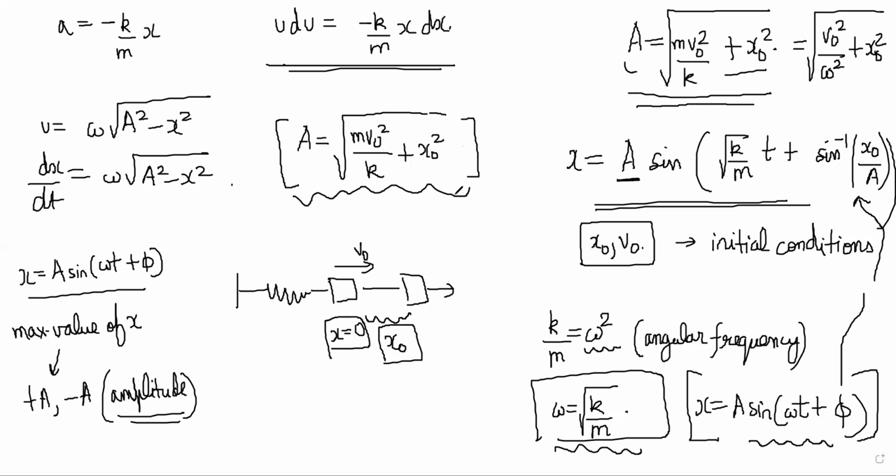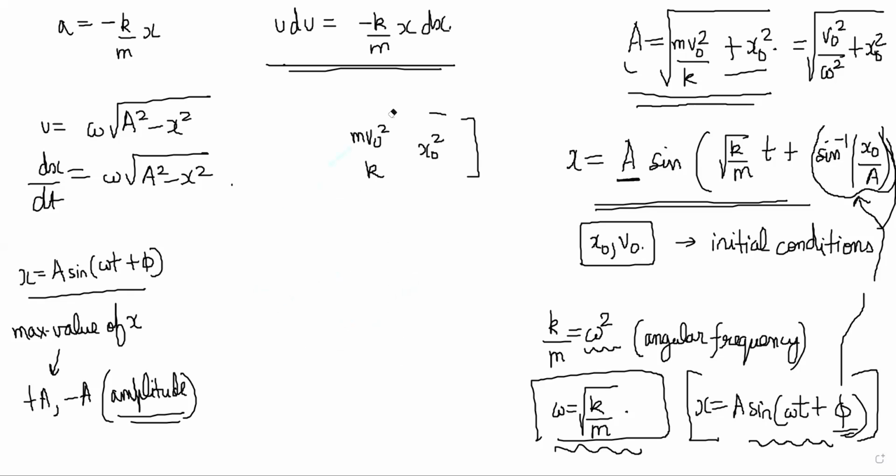And what we need to know is what is this thing, sine inverse x naught by a. What is this phi? That is called the phase constant. Phase constant basically tells you at the initial time what is the situation. For example, at t is equal to 0, where is the particle?